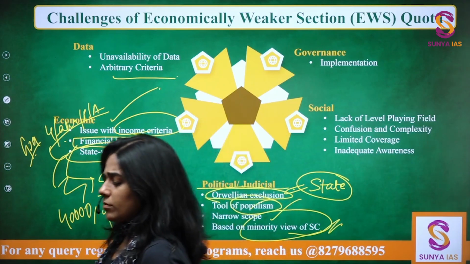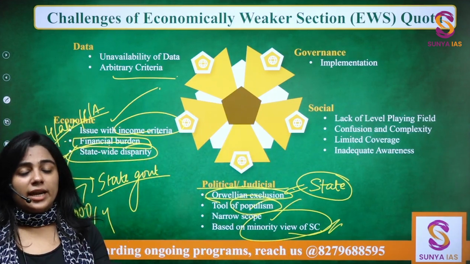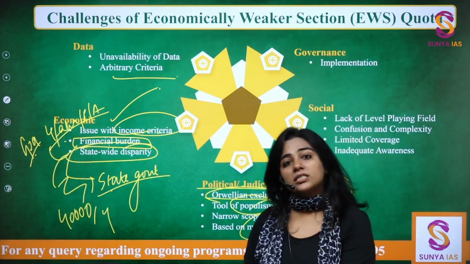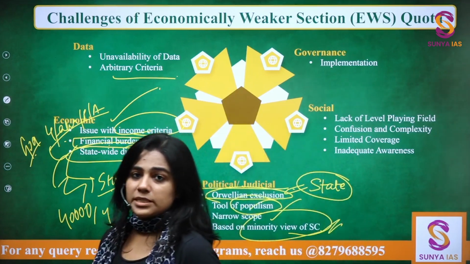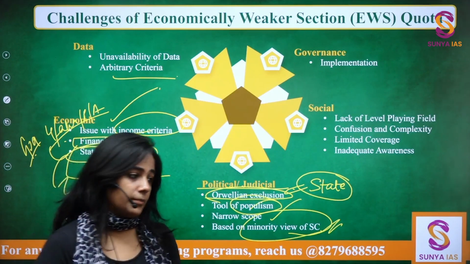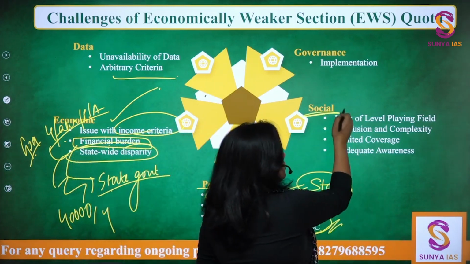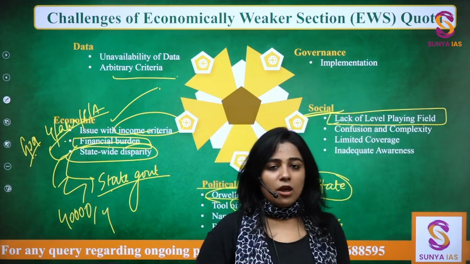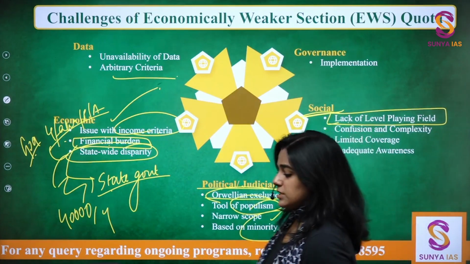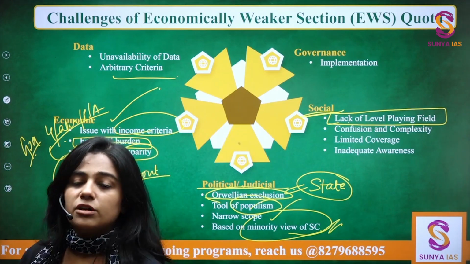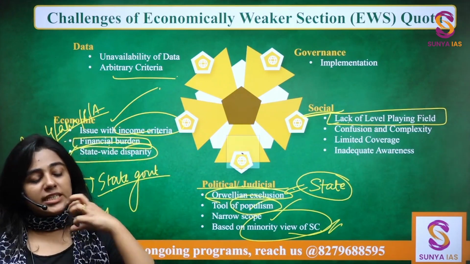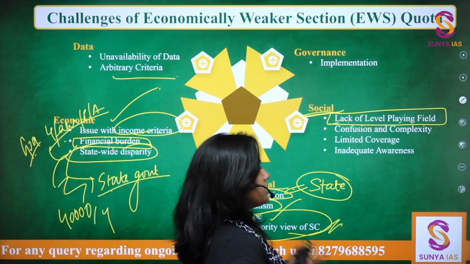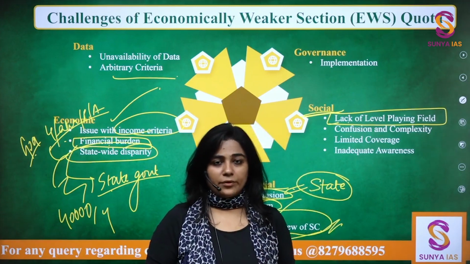So it is not something that might hold ground, because affirmative action in India was always supposed to be given on caste basis. Now it is being given on economic basis, and how sustainable it is is not very clear, right? When we talk about the social aspect, there is a lack of level playing field overall when it comes to the SCs, STs, OBCs, and the unreserved category. The discrimination faced by the SCs, STs, and OBCs is something that the unreserved category cannot understand, right?